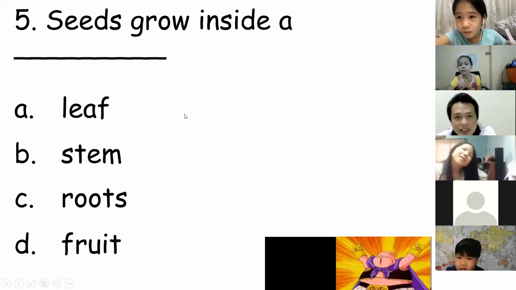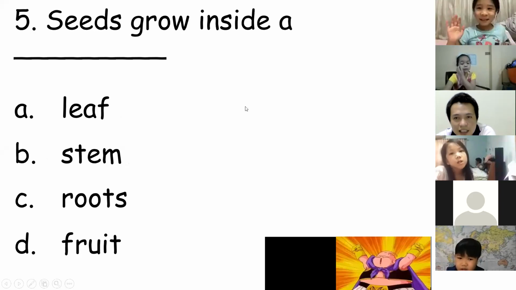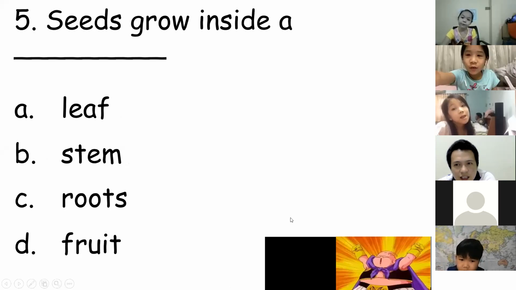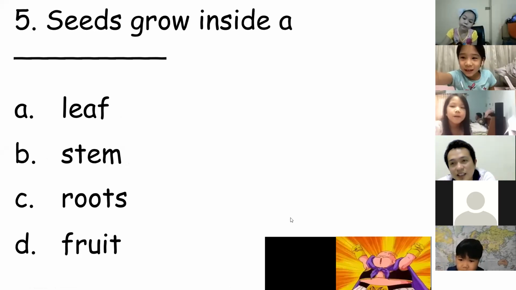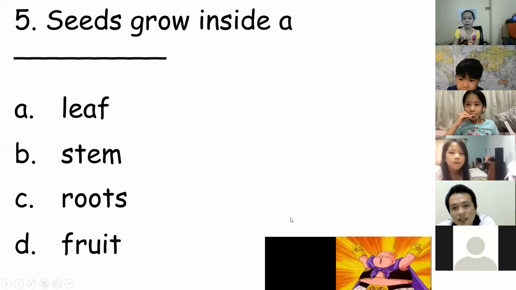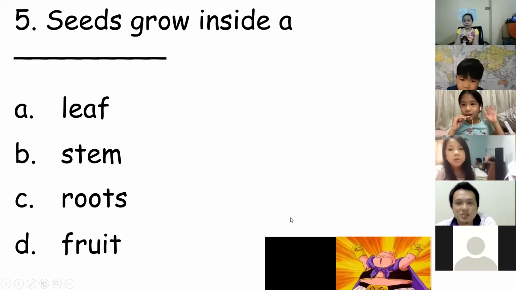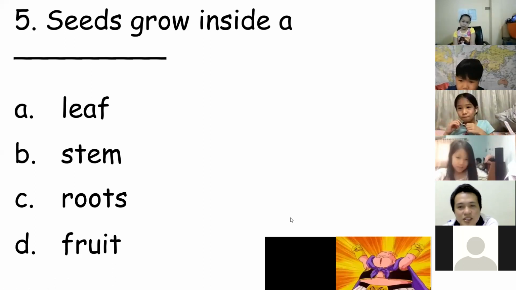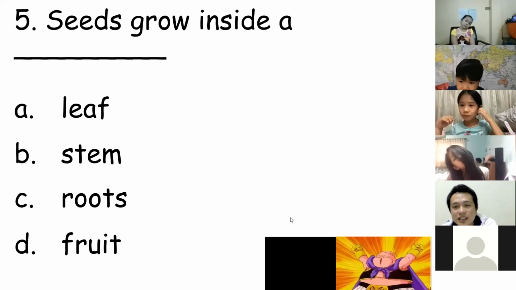Okay, seeds grow inside a blank. Lee? I cannot hear you, Lee. No voice. Try it again. Remove the headset, I think.